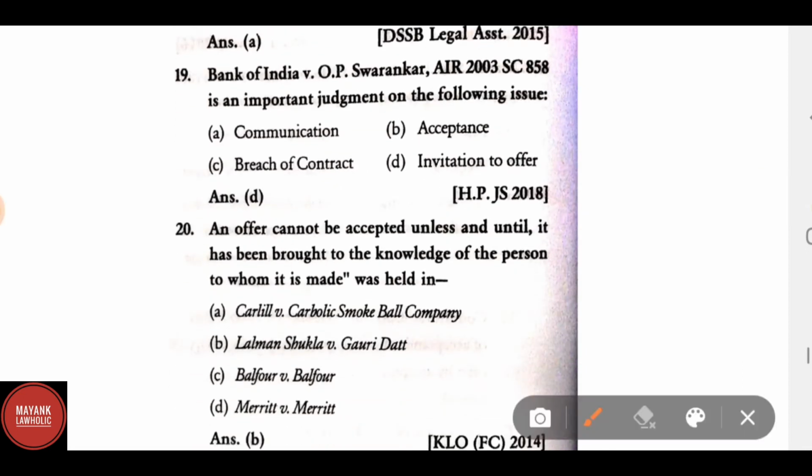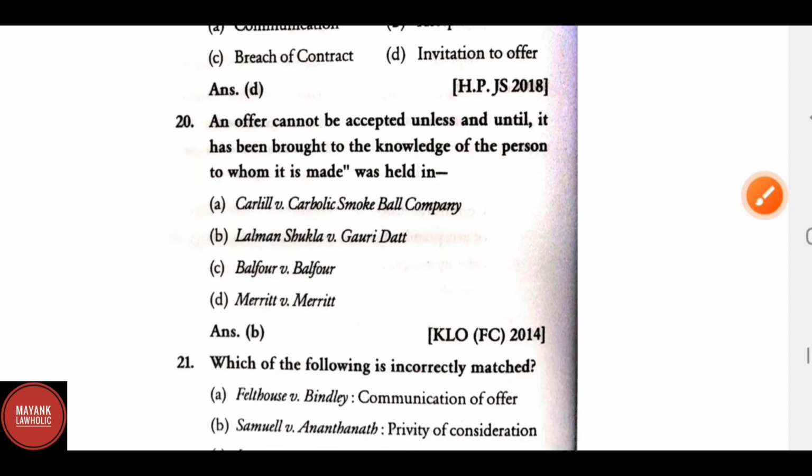Bank of India versus O.P. Swarnkar, AIR 2003 Supreme Court 858, is an important judgment on the following issue. The correct answer is invitation to offer.